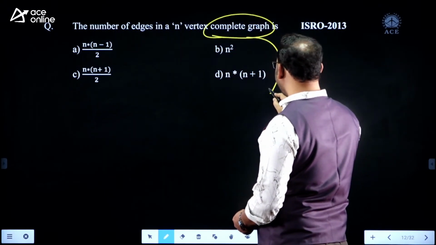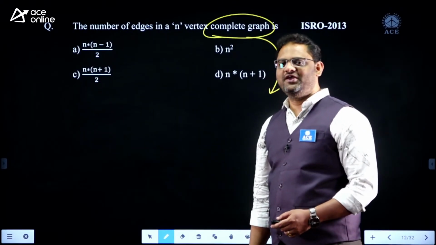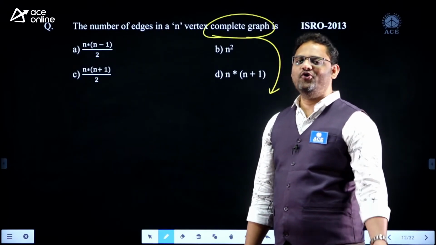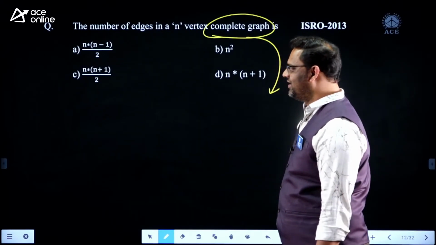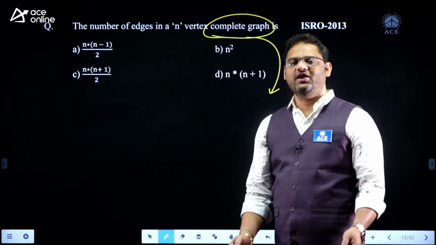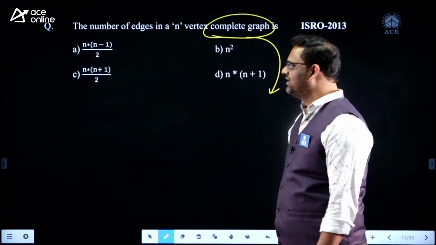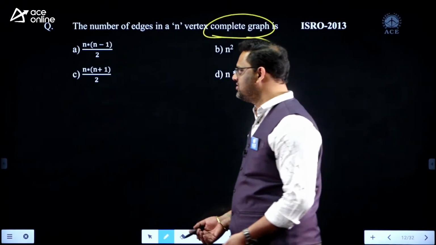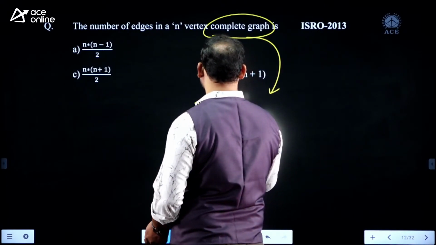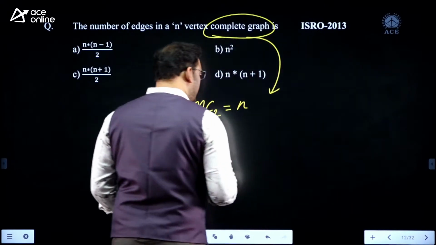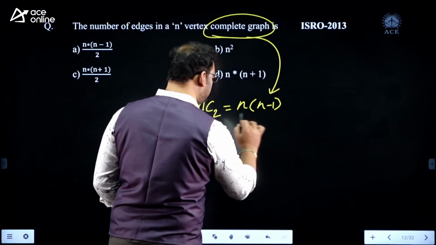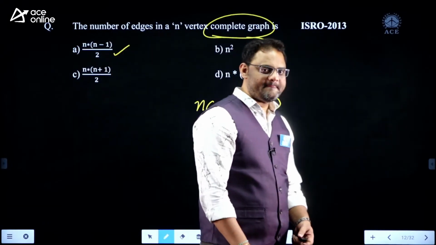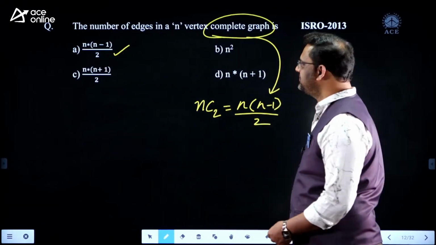Complete graph means everybody is neighbor to every other body. Every node is neighbor to every other node, right? Just like K4, K5, K6 you can take. In all these graphs you can get the maximum possible number of edges. That is nothing but NC2. NC2 is n into n minus 1 by 2. Yes, option A is correct.